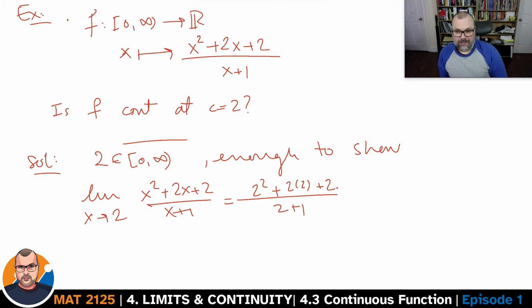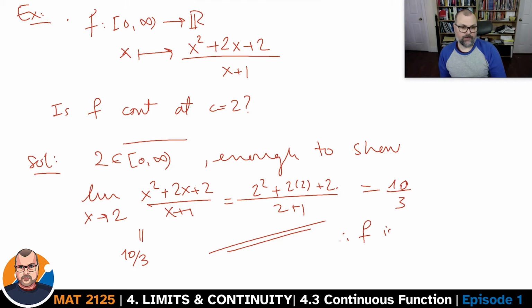We've already seen that this limit is 10 over 3 in one of the preceding videos. This gives me 10 over 3. These two things are equal. So this function f is continuous at c equals 2. And remember, we showed that the limit was 10 over 3 using the epsilon delta definition, or potentially the theorem that allowed us to make the link between computing the limit and finding sequences.